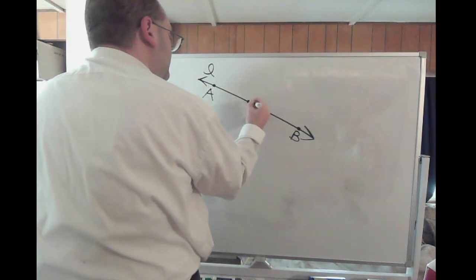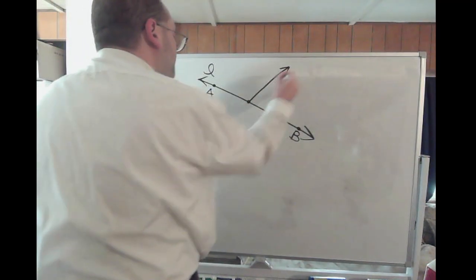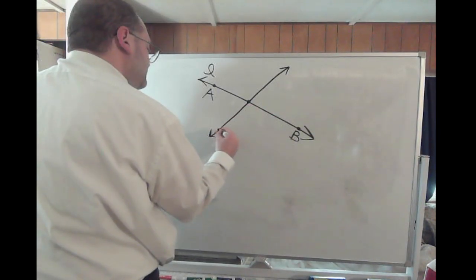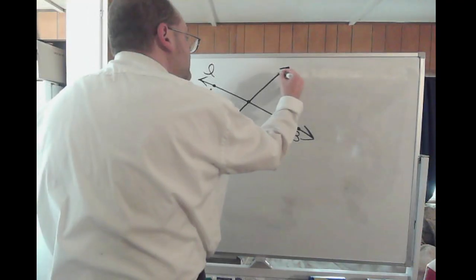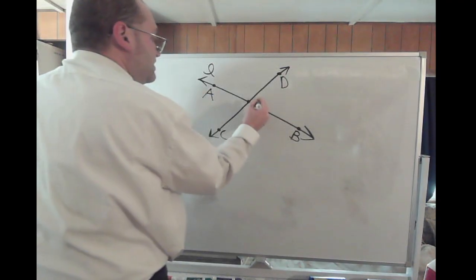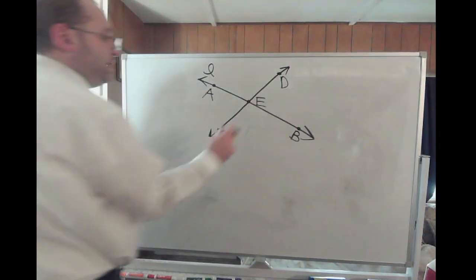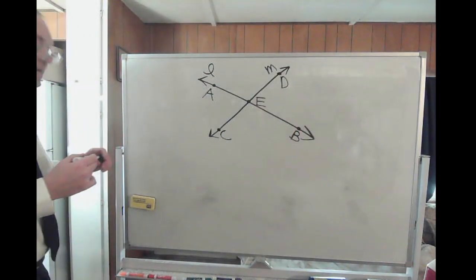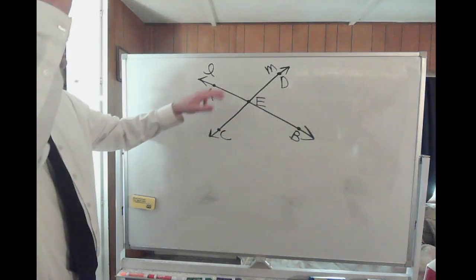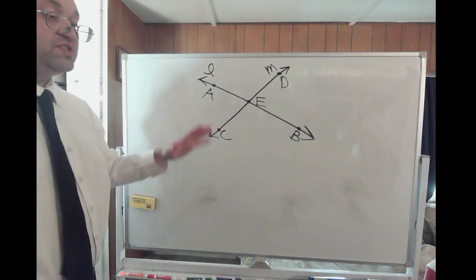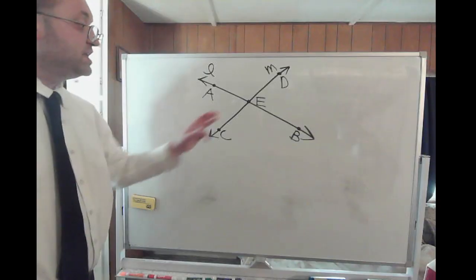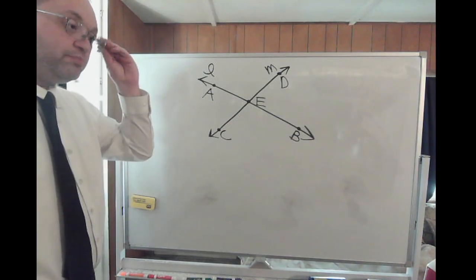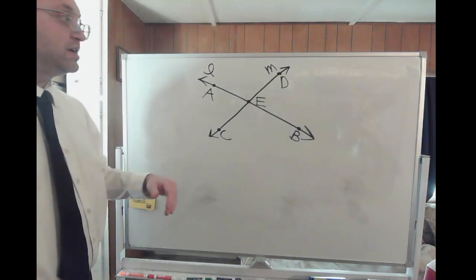Then I have a line that intersects here and goes through here. I'll have point C on this line, point D on this line, and then where they intersect, I'll call that point E. And we'll call this line M. Okay, so now I have two intersecting lines, L and M. They intersect at point E. The intersection of the lines is only the point that both lines have in common.